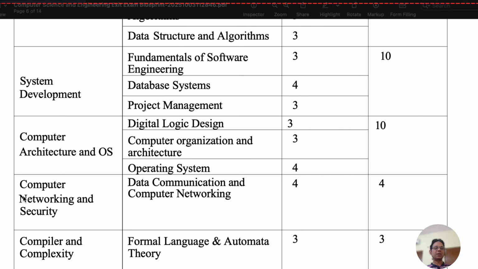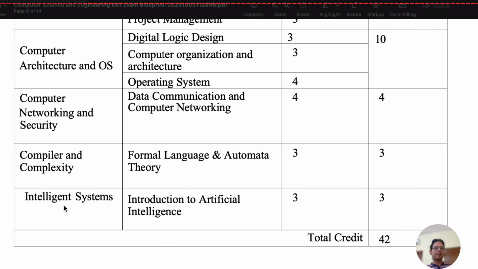Computer networking and security theme: data communication and computer networks. Only one single subject is covered. And compiler and complexity: formal language and automata theory. Intelligent systems: introduction to artificial intelligence, basic understanding of artificial intelligence systems. It will be covered in the intelligent systems theme.